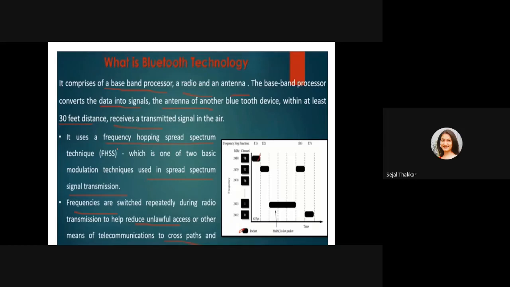So from these two sign languages, they have invented the symbol of Bluetooth, which looks like this in our mobile phone. So what exactly is Bluetooth technology? It comprises a baseband processor, a radio, and an antenna. The baseband processor converts data into signals. The antenna of another Bluetooth device within at least 30 feet distance can receive the transmitted signal in the air.